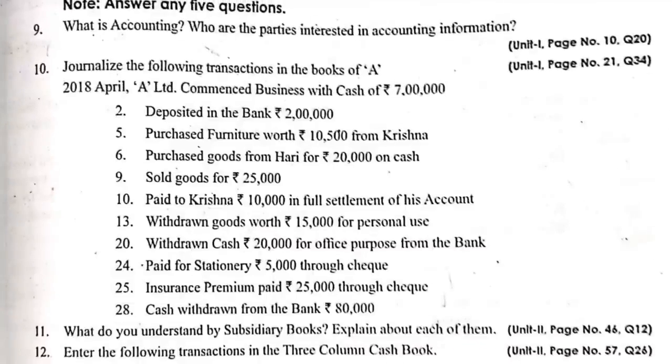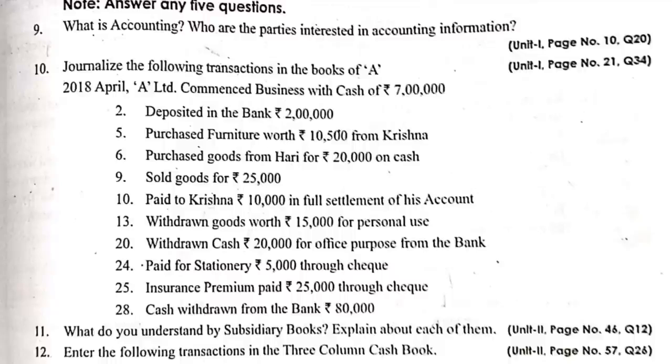Journalize the following transactions in the books of A. Commenced a business with cash, deposited into bank. We are depositing cash into bank, so is cash coming in or going out? Cash is going out. Who is receiving? Bank is receiving. Bank account debit to cash account, right?